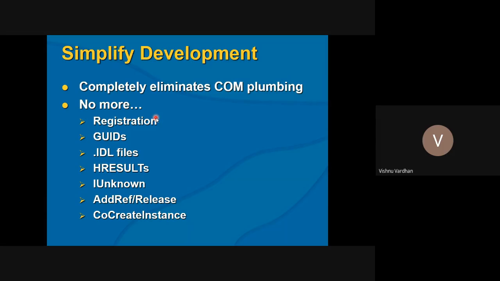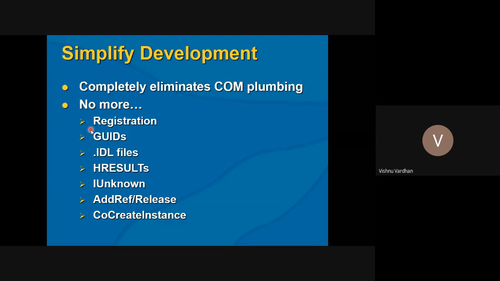Earlier, while creating a wrapper for complex components, suppose we were talking about the 2000 era, like 2001, 2000, or some 1998 time of development, you have millions of complex components, and to use those components in your program, first of all, we have to go through several steps.